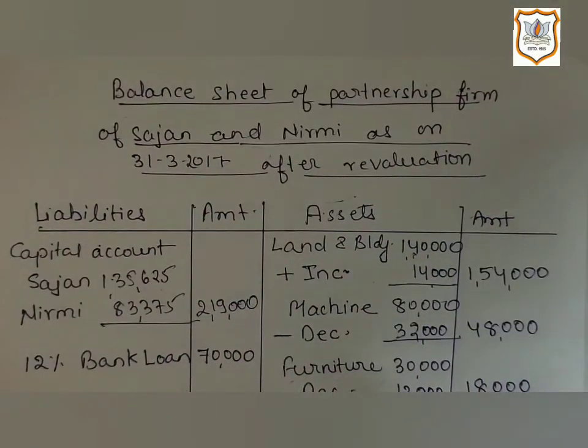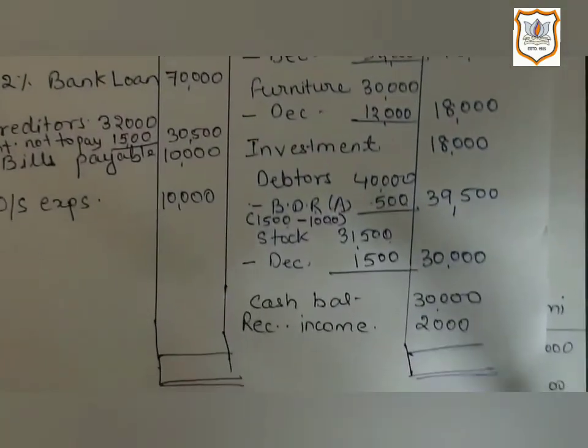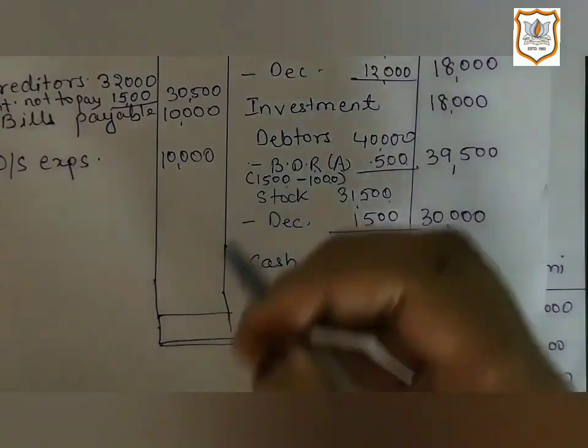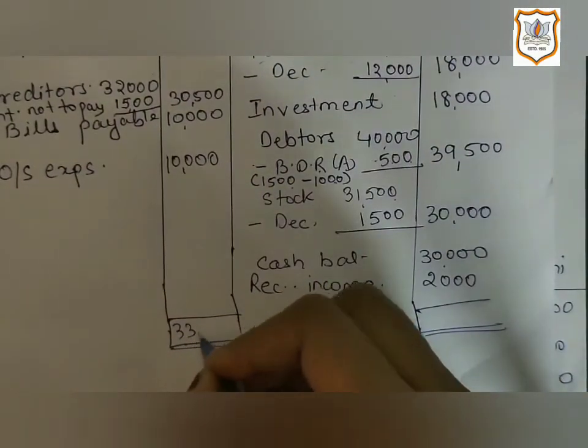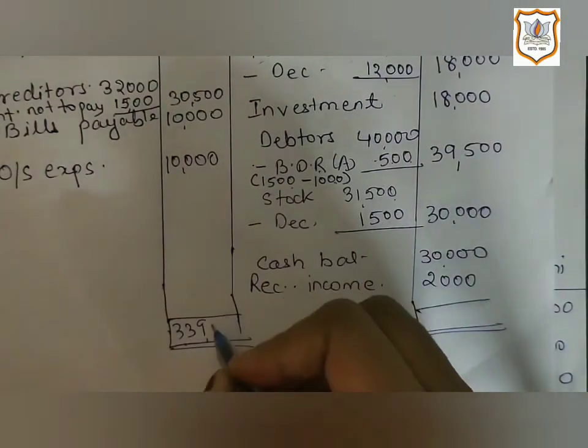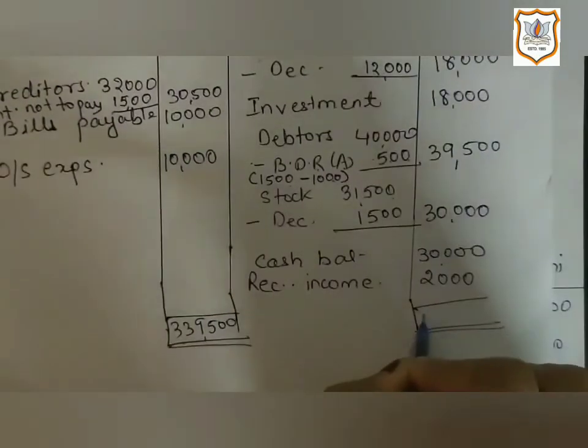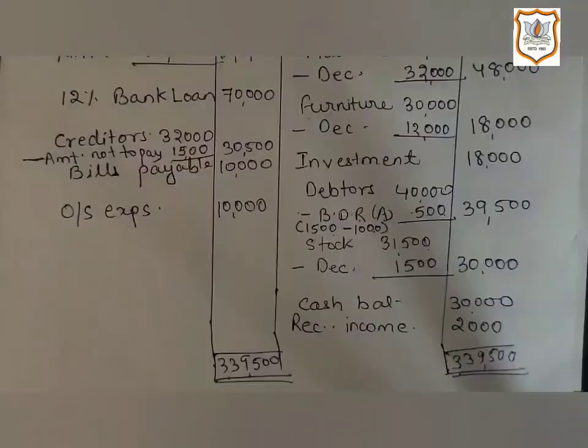Now here whole recording is done. Now our new balance sheet will be tallied with the amount 3,39,500. This way, here we have completed this question.